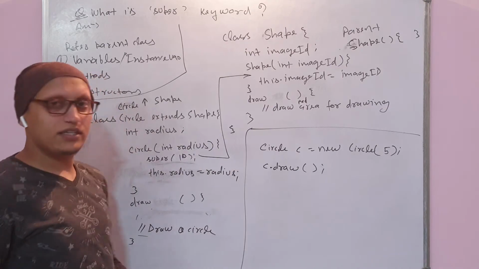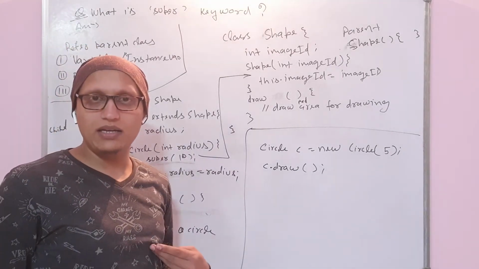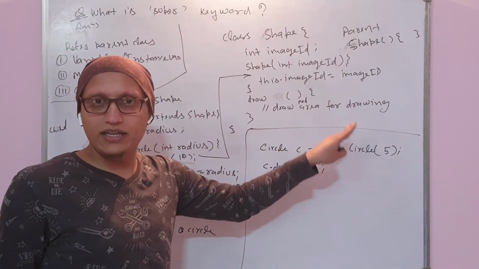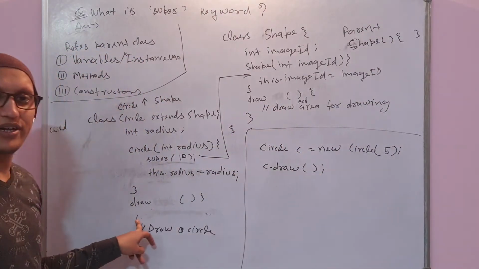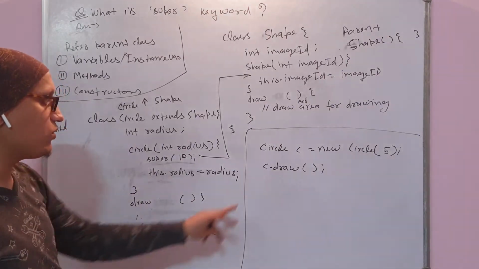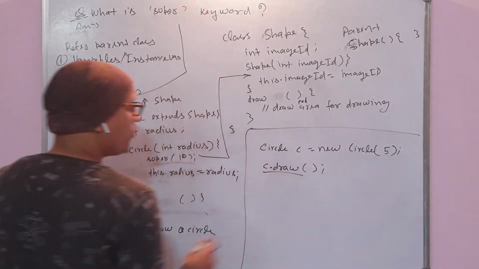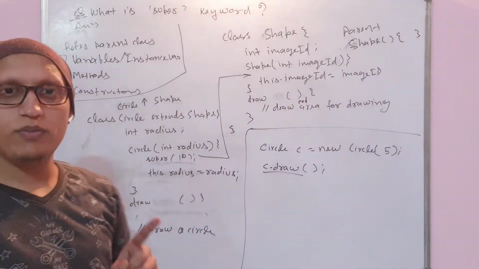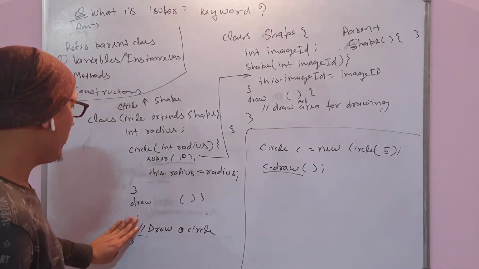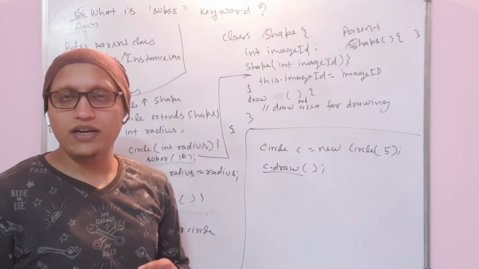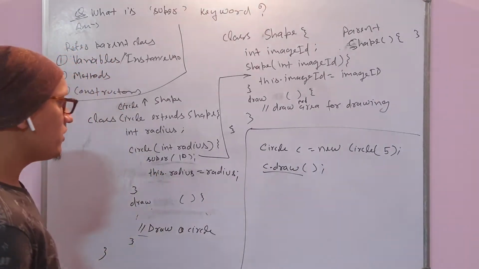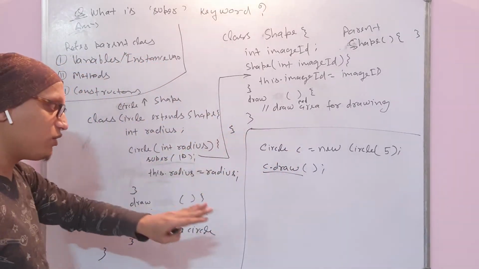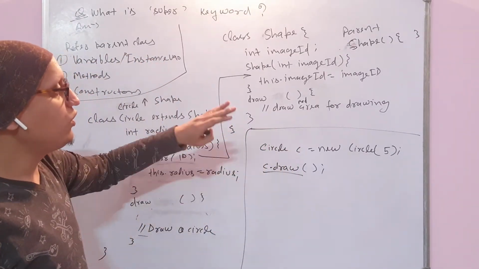But as per our restrictions, suppose I am a client and I say that first some image tag should be created, and only then you create whatever image is required. So when we call c.draw, this draw method should be drawing a circle. But I have clearly said that first this particular draw should draw a pad.